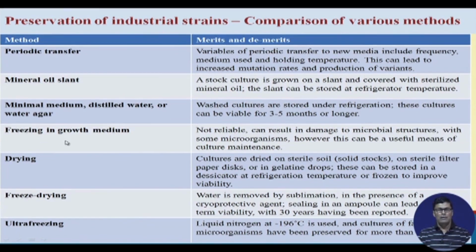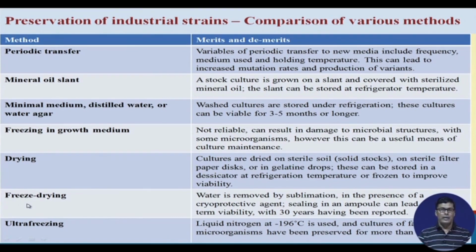The freezing of the growth media is not reliable because it can result in damage to microbial structure with some microbes, however this can be a useful means of culture maintenance. Drying, this is another important thing, where the cultures are dried on sterilized soil and on sterilized filter paper discs in gelatin drops, and this can be stored in a desiccator at refrigerated temperature or frozen to improve the viability.